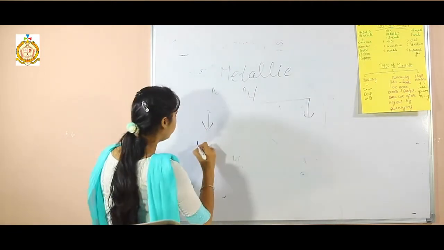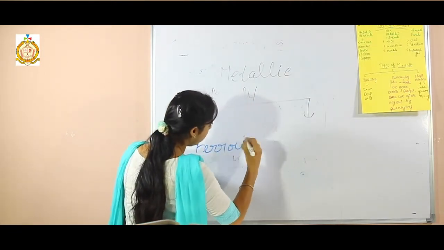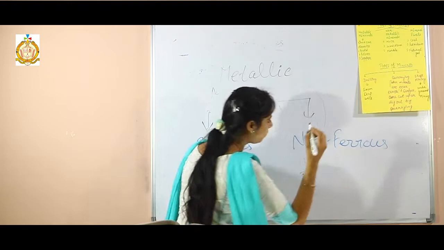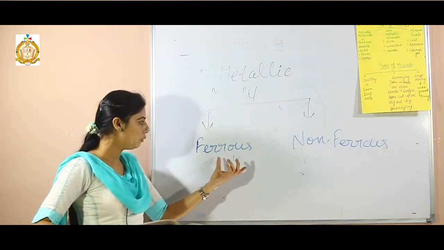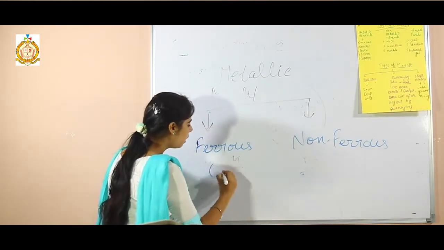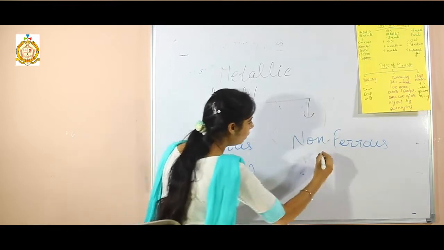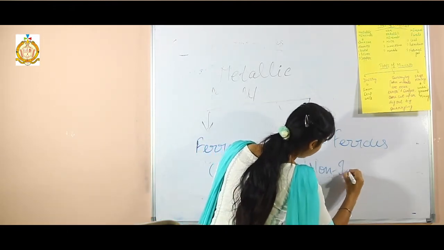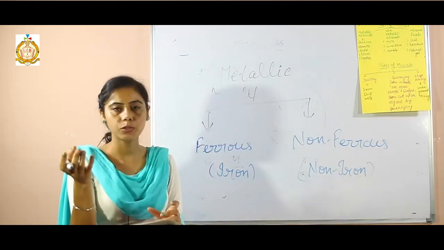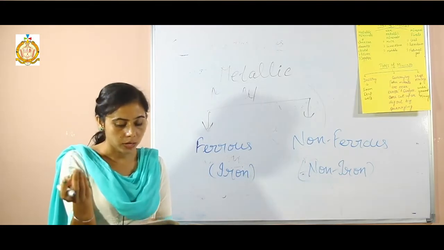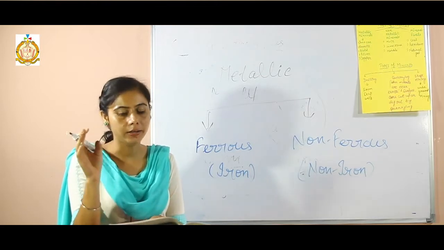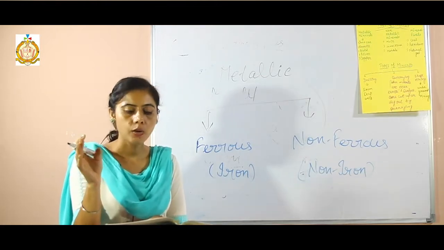The first one is ferrous and the second one is non-ferrous. Ferrous means iron and non-ferrous means non-iron. So ferrous metallic minerals are those minerals which contain iron, like iron ore, and non-ferrous metallic minerals are those minerals which don't contain iron, like gold, silver and copper.